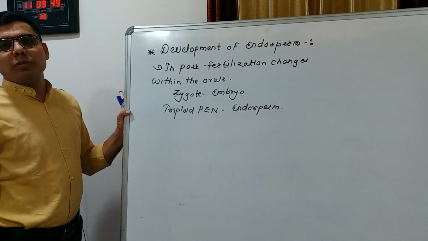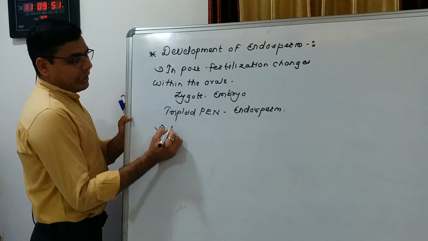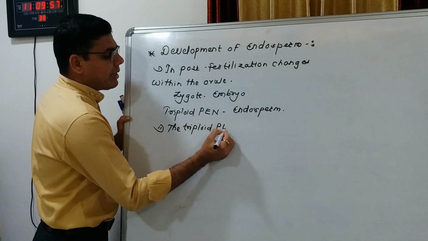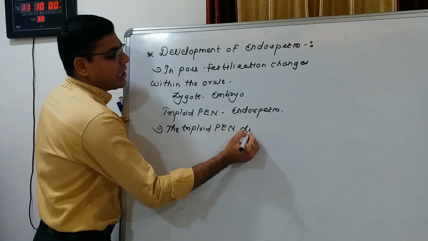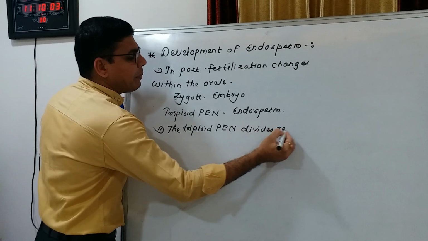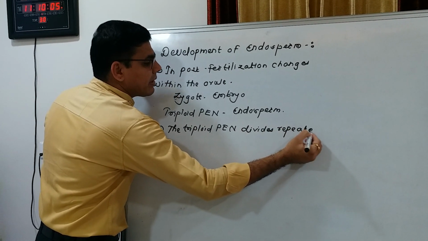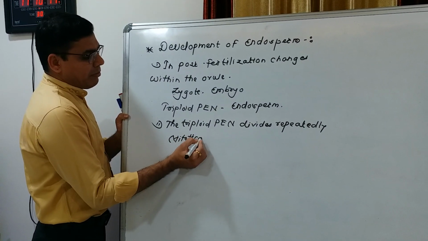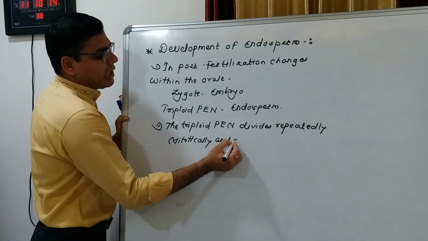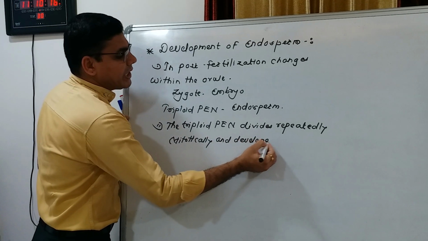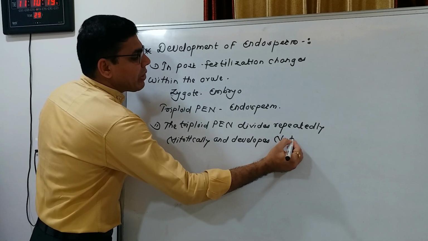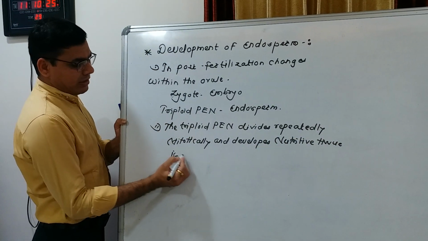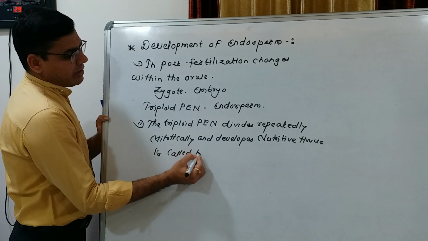So what is the definition of endosperm? Simple. The triploid primary endospermic nucleus divides repeatedly and mitotically and develops a nutritive tissue, which is called endosperm.